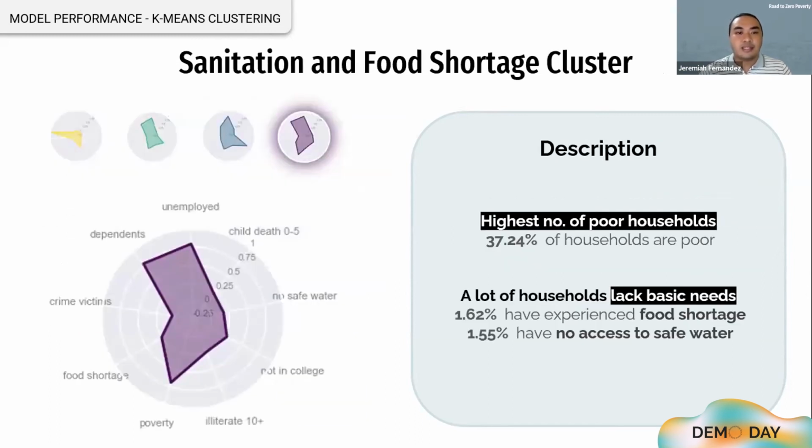The last one, the sanitation and food shortage cluster, has the most number of poor households and dependents. Compared to the other barangays, they also have the highest number of households who experience food shortage and has no access to safe drinking water. There are existing programs such as the 4Ps designed to address this problem, and it seems like this cluster could benefit the most.